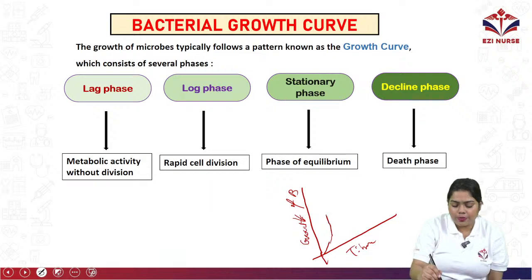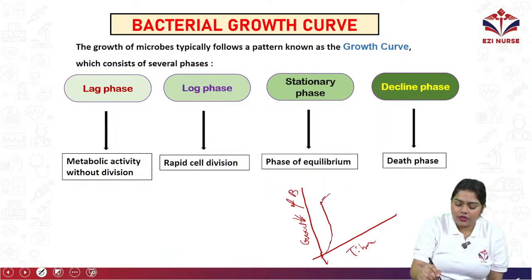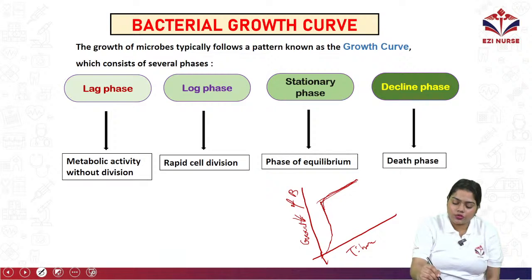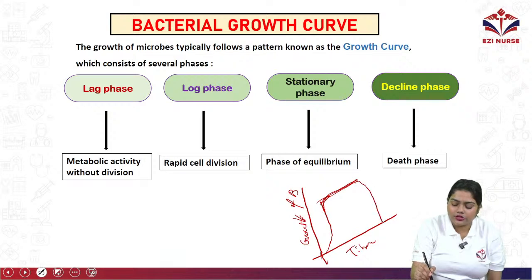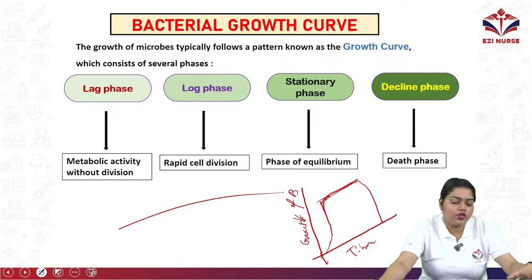Then there will be rapid cell division and the growth will be sudden up. Then we have the stationary phase, where it will be equilibrium or the growth will be normal or continuous. Next we have decline phase, where rapid cell death will be there. Okay, so this is the bacterial growth curve.